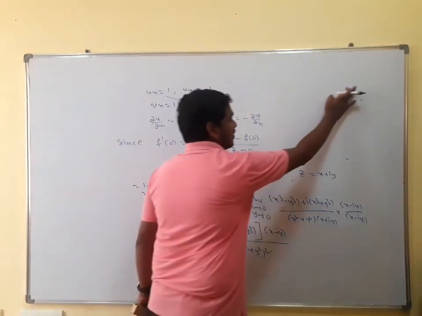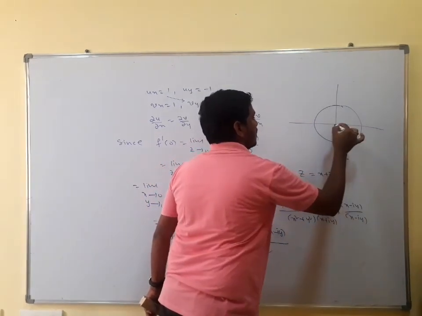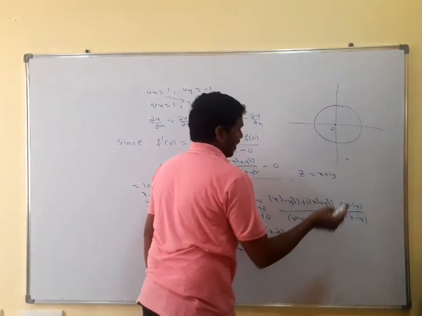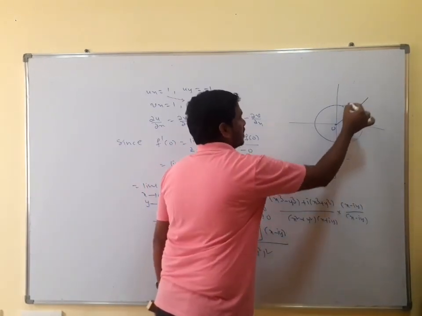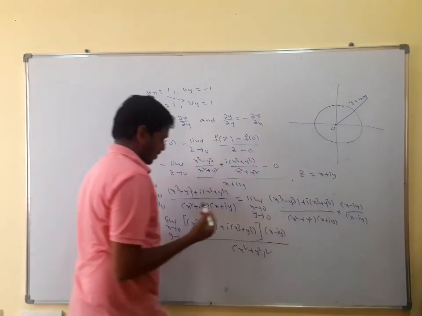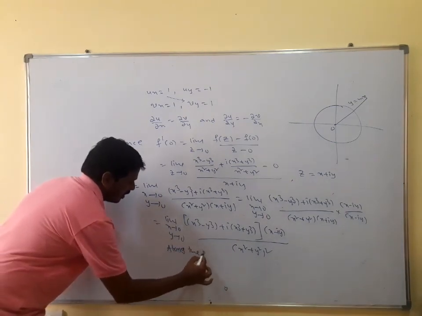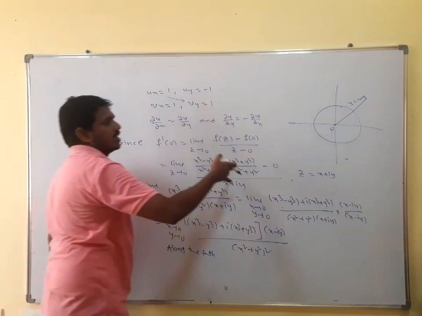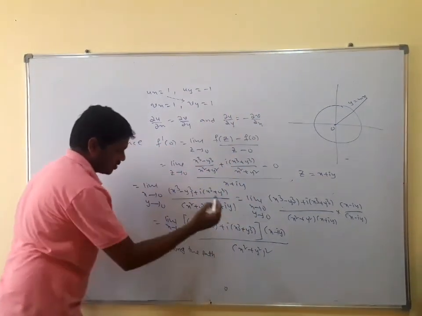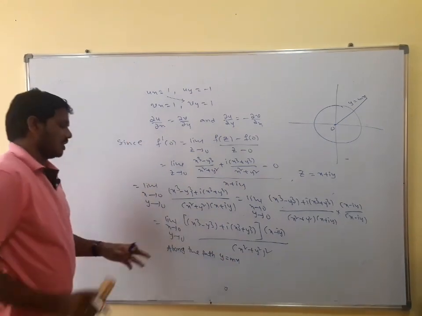You know that in the last class we have discussed this. Suppose this is the neighborhood of 0, that means x approaches 0, y approaches 0, and we have so many ways to approach. Now I am going to take the path y is equal to mx, with y tending to 0 and x tending to 0. Not only y is equal to mx, you can take y is equal to minus mx also, y is equal to x square, y is equal to x cube, we can take so many paths.